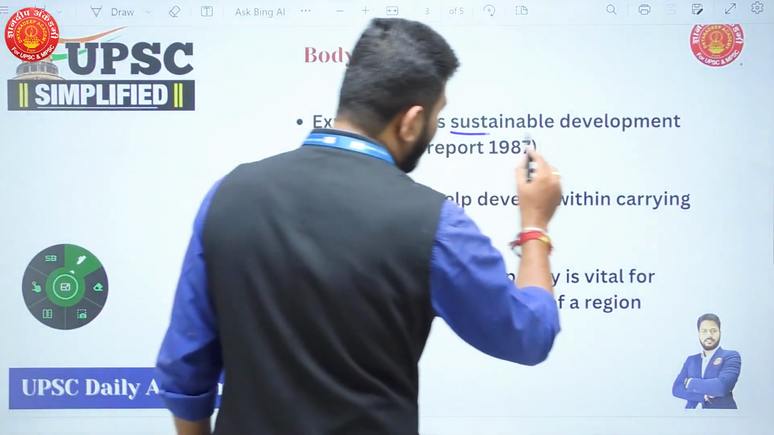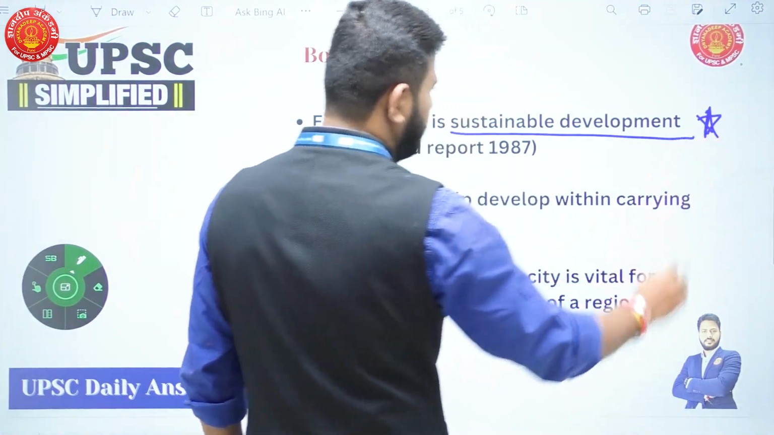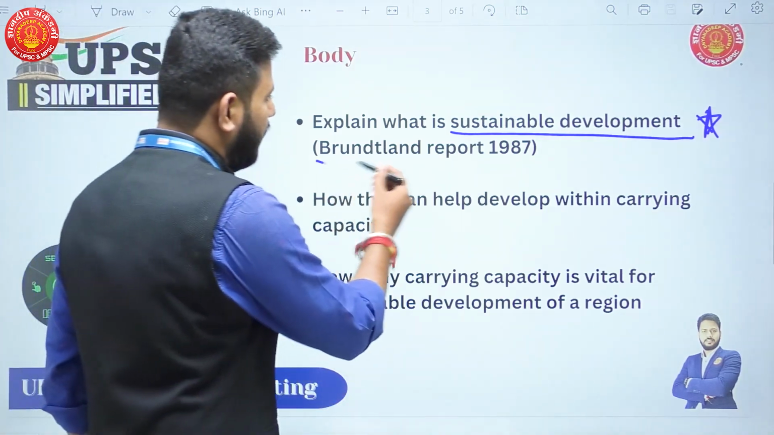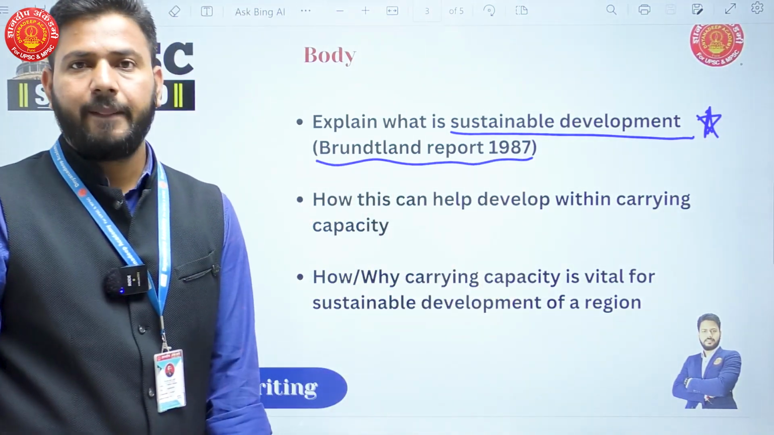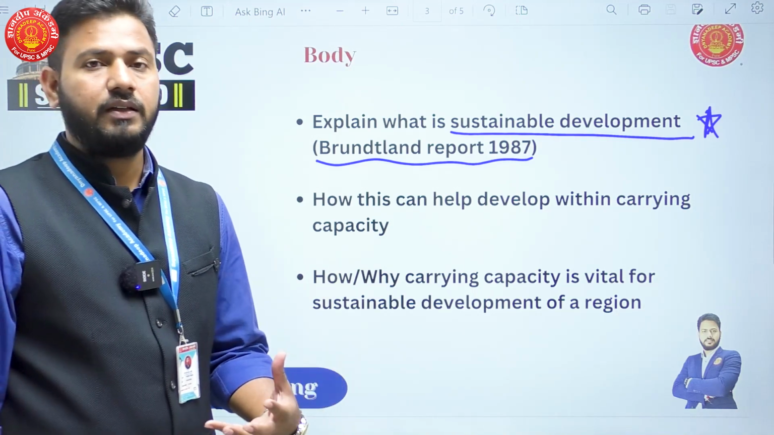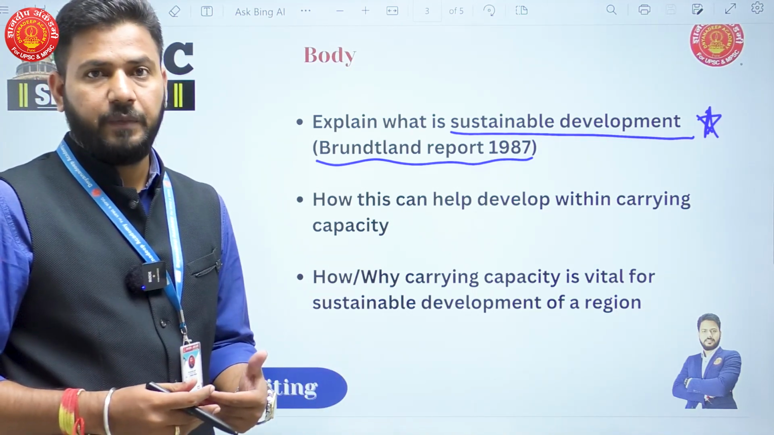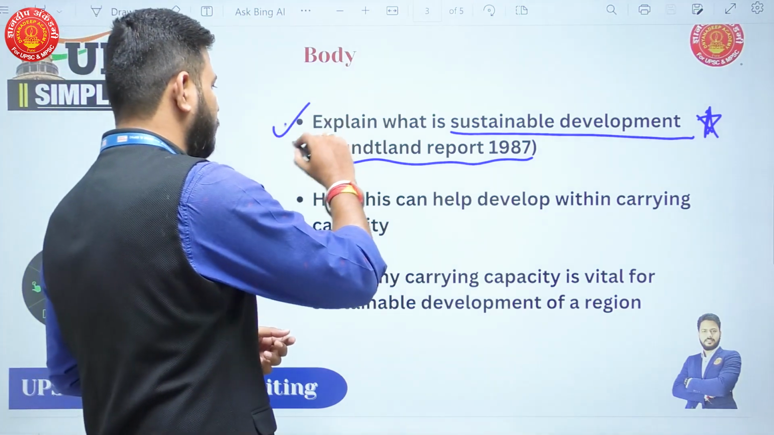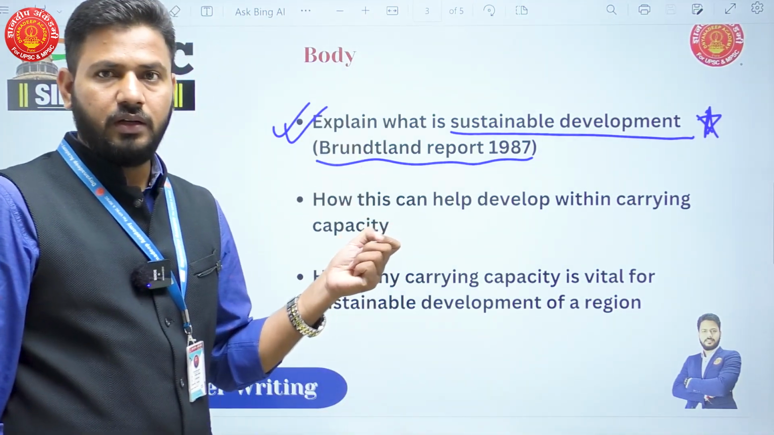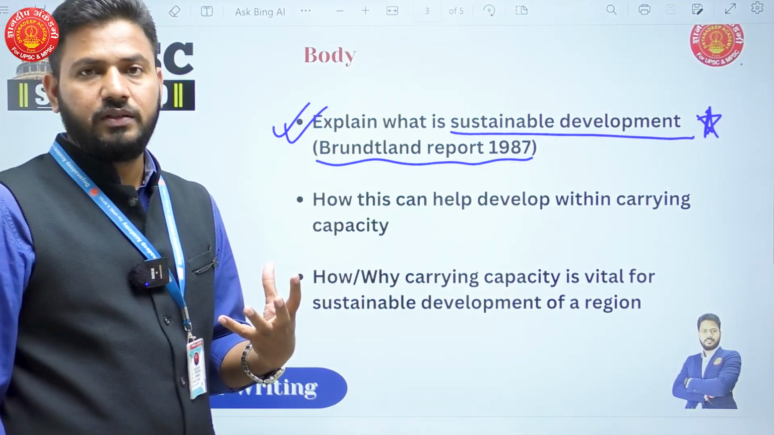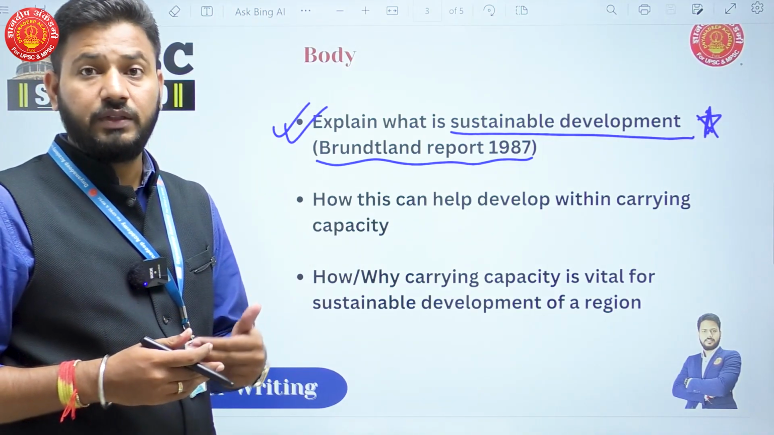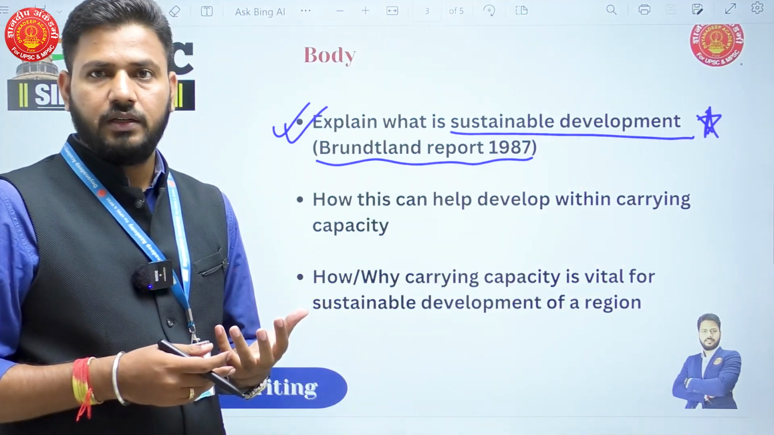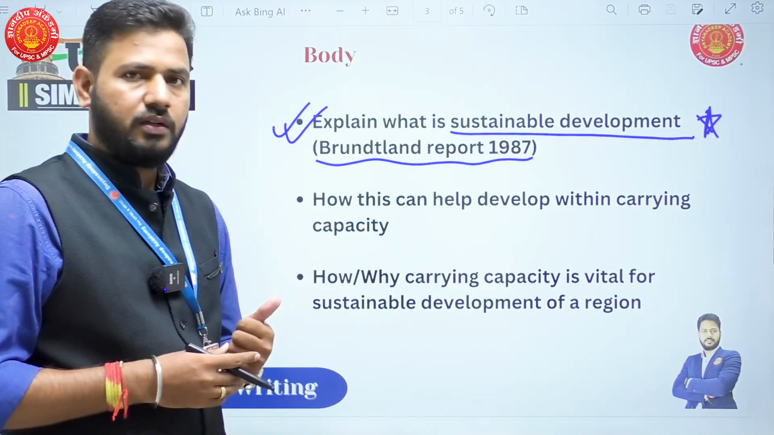Now instead of using your own words about sustainable development, quote the exact definition that was given by the Brundtland Report in 1987. This was the first time sustainable development was defined. So instead of giving your own words, try to use the definition given by this report. It is a kind of development which fulfills the needs of the present generation without compromising the ability of the future generations to fulfill their own needs. This definition was given by the Brundtland Report.